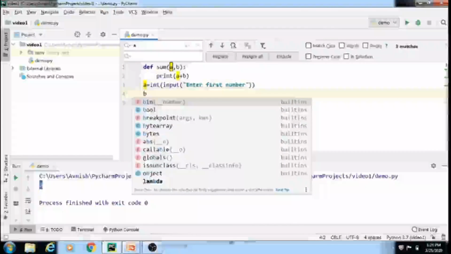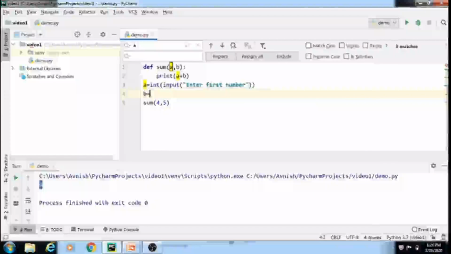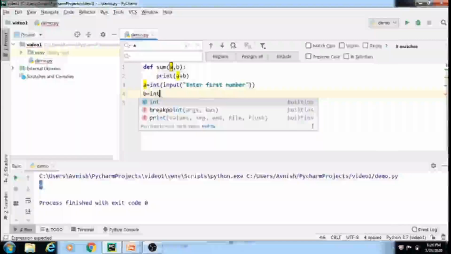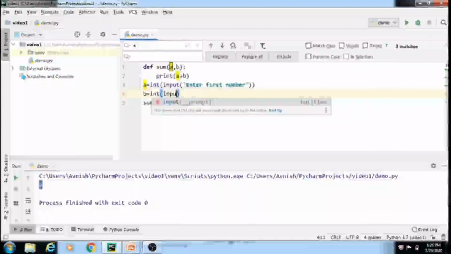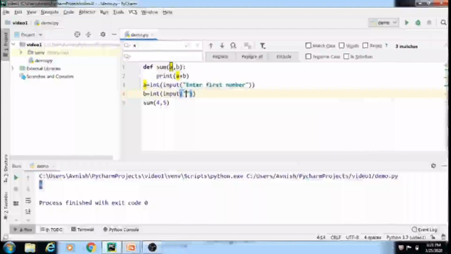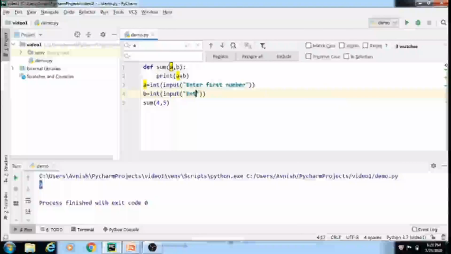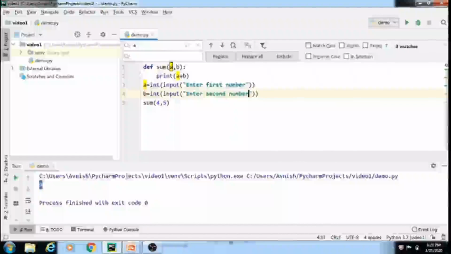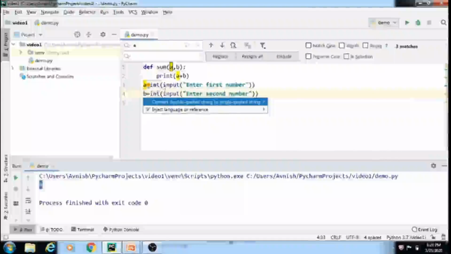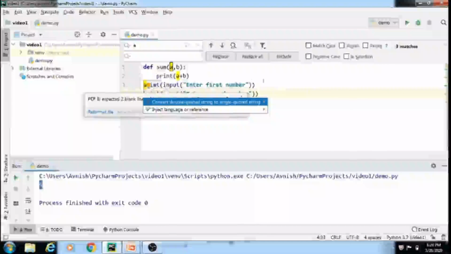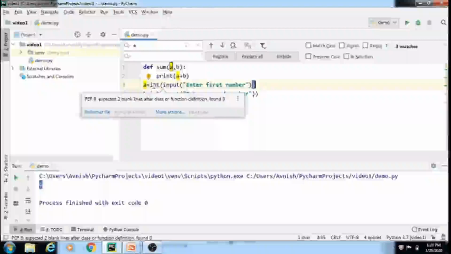In variable b, we will accept the second number for calculation. Using this int statement, we are converting the input into an integer value, because